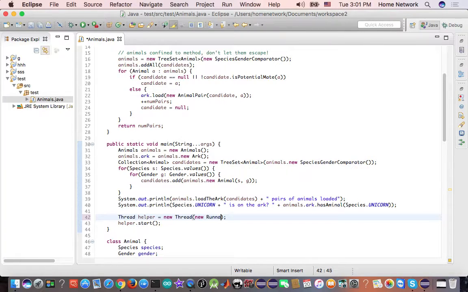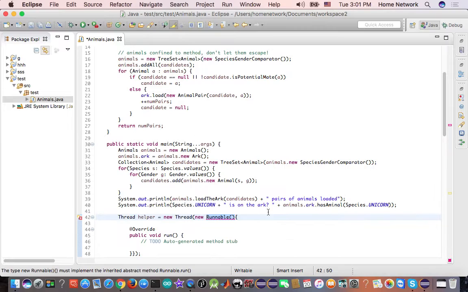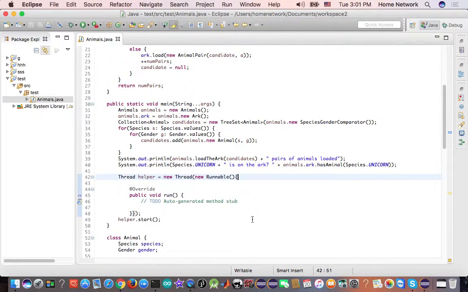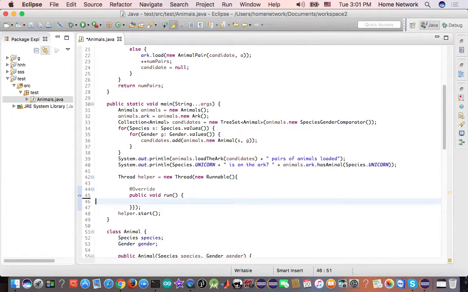So let's give it a new runnable so it can do some good work. Let's have Eclipse autocomplete. Spoiling place code. Now we have a helper eager to help out. Let's give him some work to run.